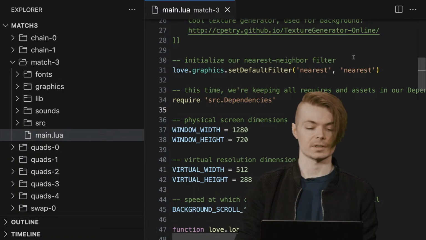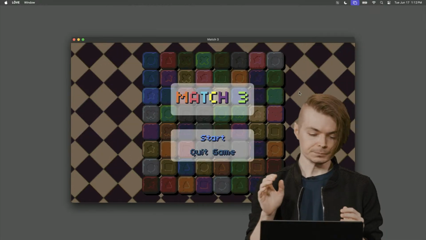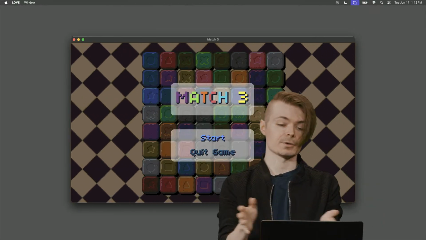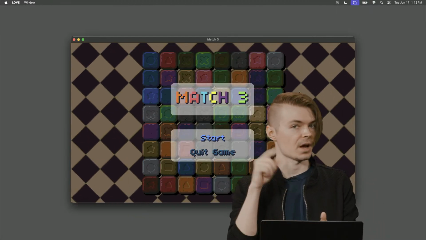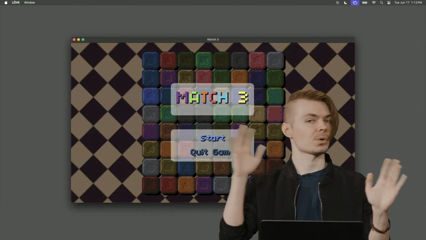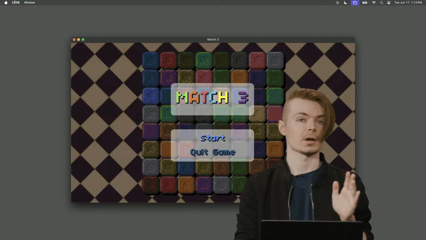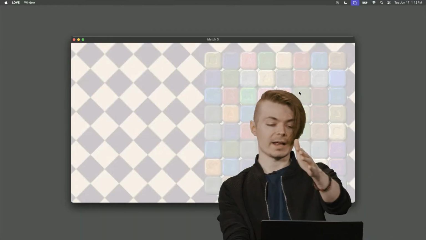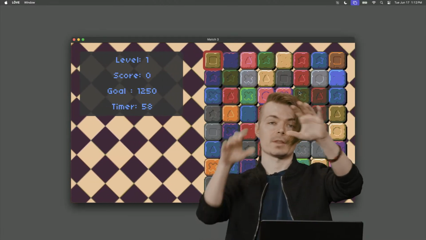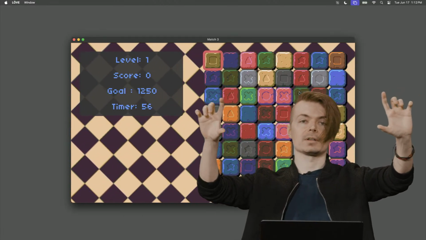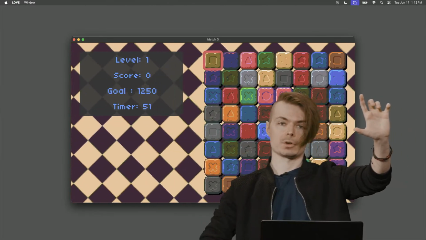So I'm going to restart the game just so we can look at a couple of pieces real fast. But we'll notice, right off the gate, in Match 3, the letters are rotating their colors on a timer. It's very fast in this case, but it is operating on a timer. The background is scrolling, but that's not necessarily related to this week's lecture. But if I hit start, we'll notice that we fade to white and then from white into a new state. And then we have this translation of our level text to the middle of the screen and then off screen, so this Y position interpolation.